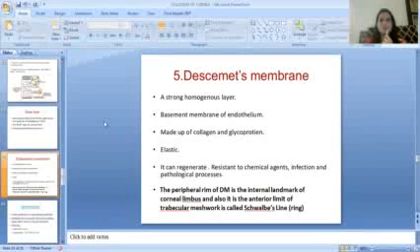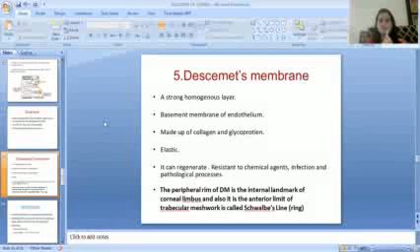Fifth layer is the Descemet's membrane. It is a strong homogeneous layer. It is the basement membrane of the endothelium, made up of collagen and glycoproteins. It is elastic. It can regenerate. It has resistance to chemical agents, infection, and pathological processes. The peripheral rim of Descemet's membrane is the internal landmark of the corneal limbus, and also it is the anterior limit of the trabecular meshwork, which is called the Schwalbe's line.